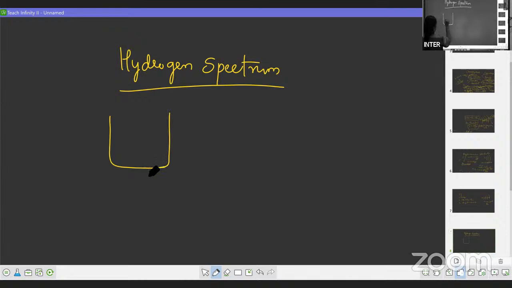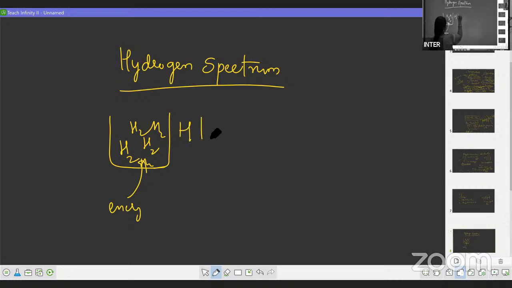Okay, hydrogen gas में क्या रहता है? You will get hydrogen molecules, right? You will have hydrogen molecules. इसको आप energy supply करें, you supply energy. तो क्या होता? These hydrogen molecules break into hydrogen atoms. Now, the electron in hydrogen atom, you know that electronic configuration is 1s1.